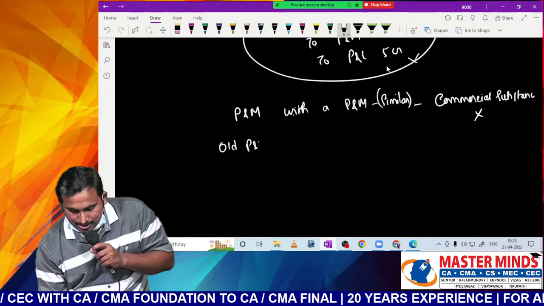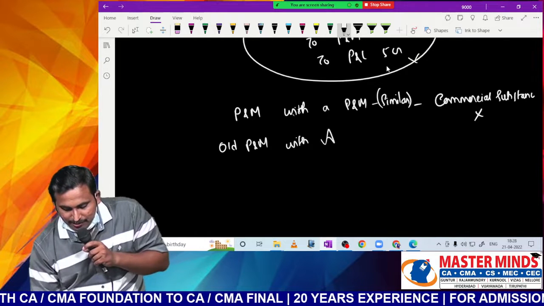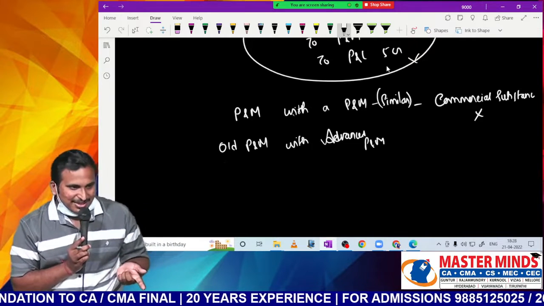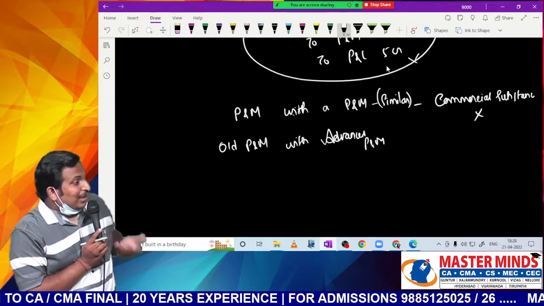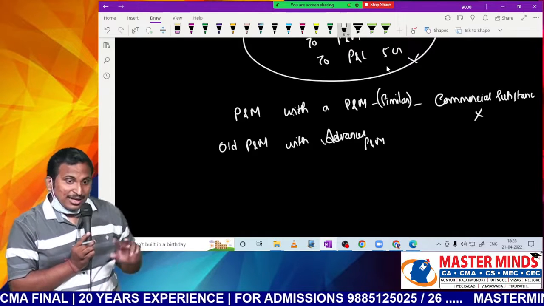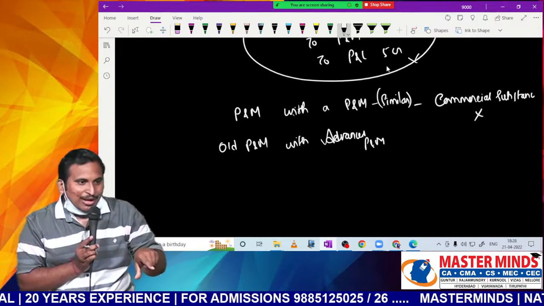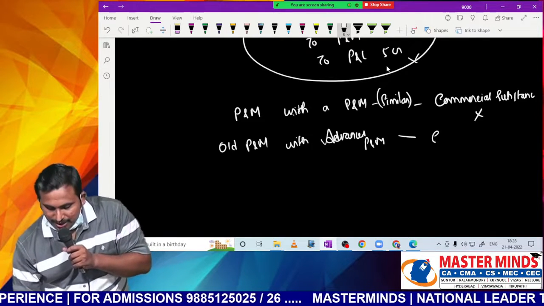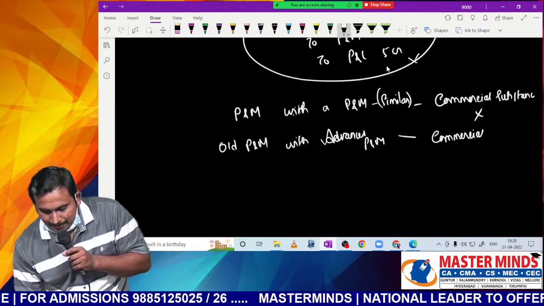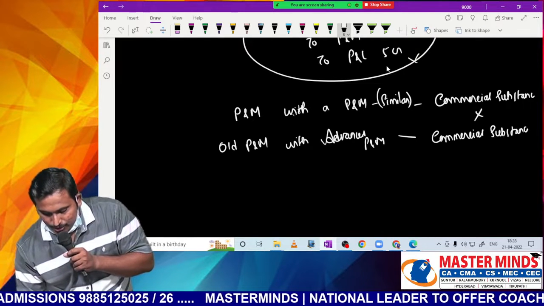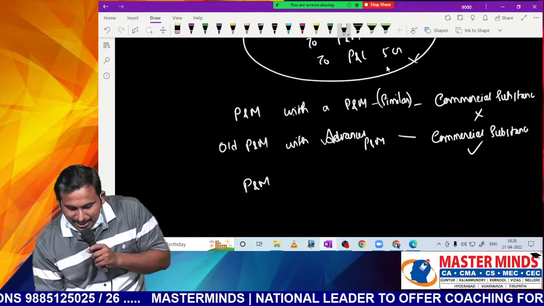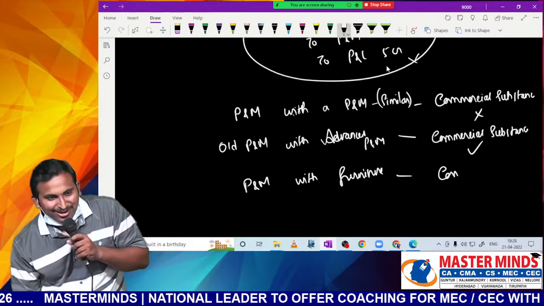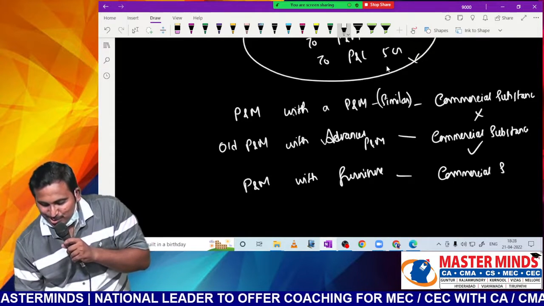We are exchanging old plant and machinery with an advanced plant and machinery. Now tell me, there might be some necessity for which they are taking a new advanced plant and machinery. Now if they really exchange it, will benefits be there or not? Commercially something can happen or not? Yes, in this situation we feel that commercial substance is there. Another scenario, suppose I am exchanging plant and machinery with furniture. Now tell me, will commercial substance be there or not? Definitely yes.